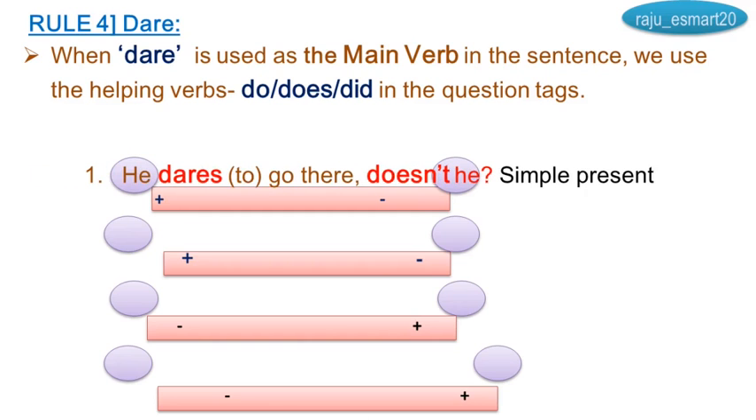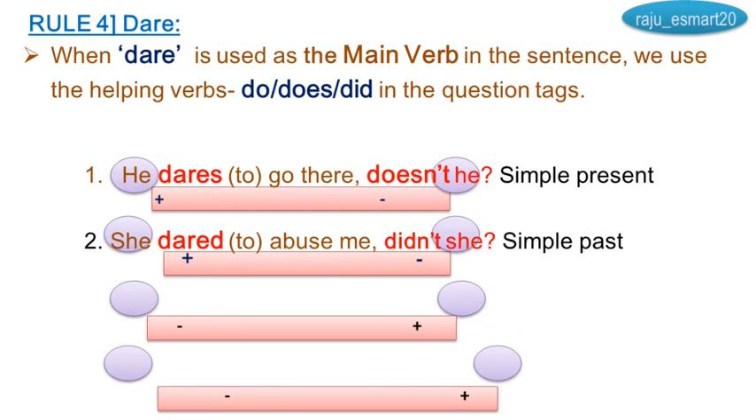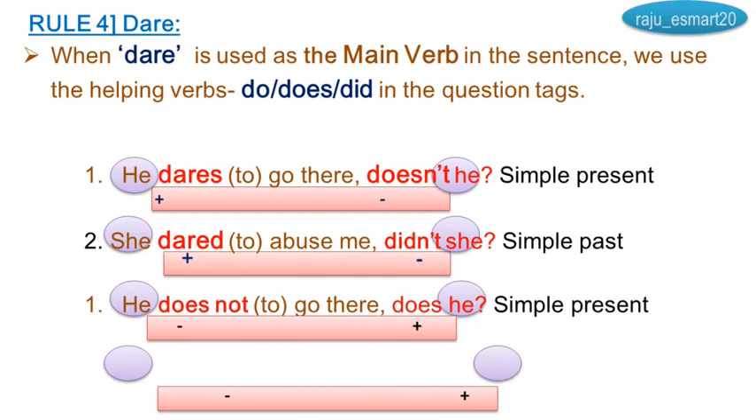See example, he dares go there, doesn't he? It's an example for simple present tense. He dares is there, so I took does. He dared abuse me. It's an example for simple past. Dared is there, so I took didn't.